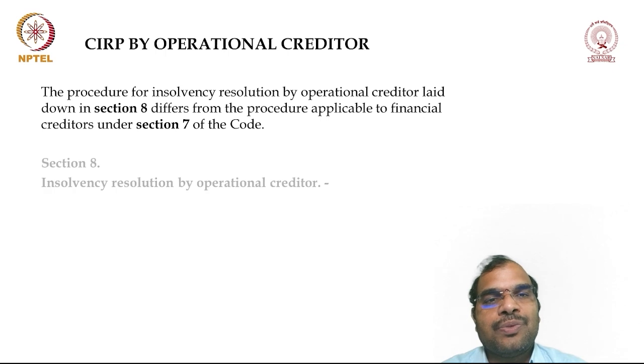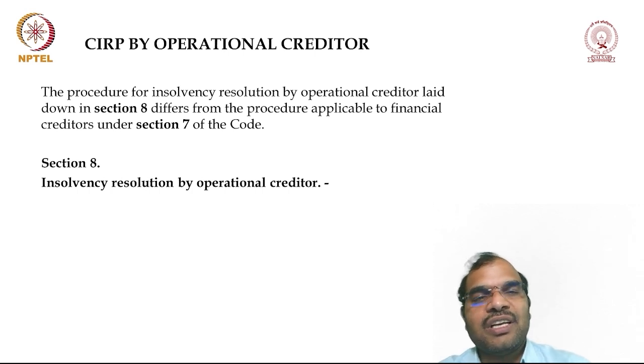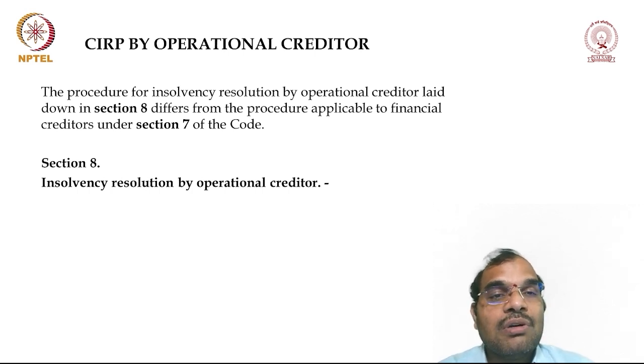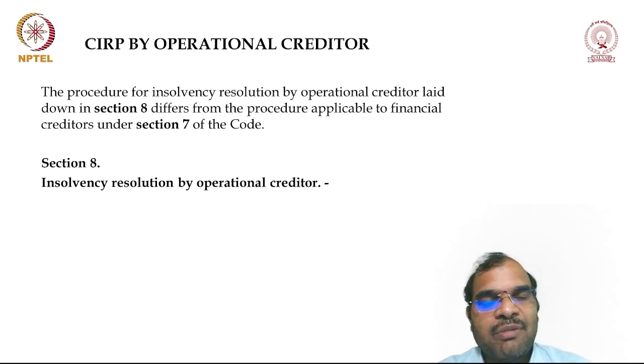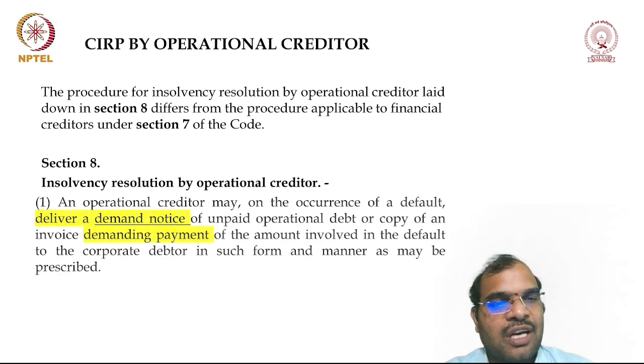First, let us complete section 8, then we will discuss how the position of the operational creditor is different from the position of the financial creditor under the legislation. Section 8 is the Magna Carta, which provides the entire procedure relating to initiation of insolvency proceedings by the operational creditor.